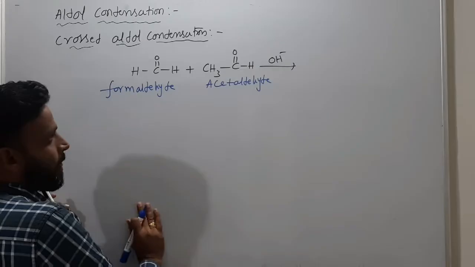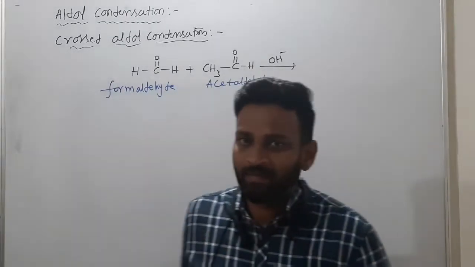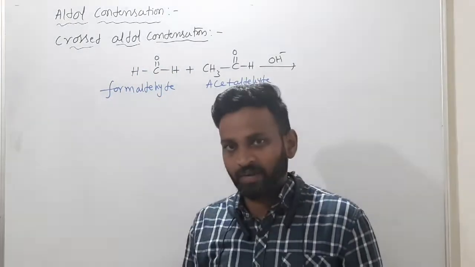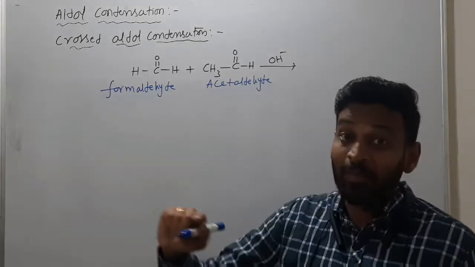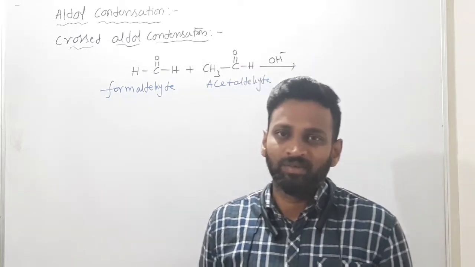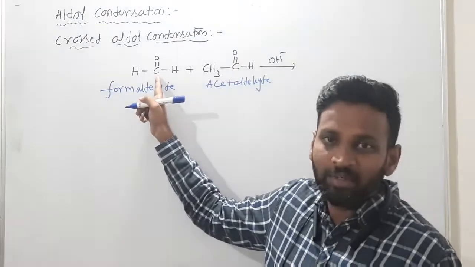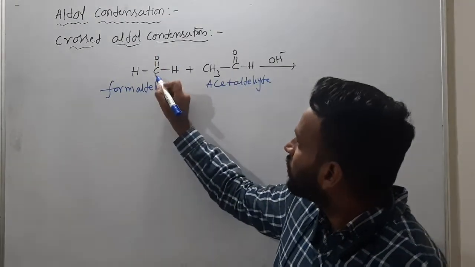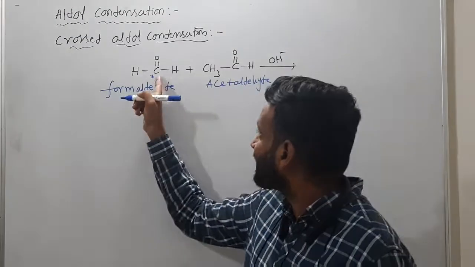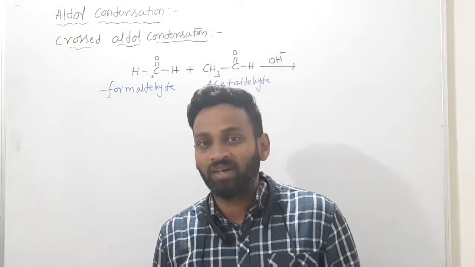Now what happens? This is the aldehyde which doesn't have alpha hydrogen. What are you saying, sir? Hydrogens are there, no? This is one hydrogen and this is another hydrogen. These are hydrogens only, but I am talking about alpha hydrogen. That means an alpha carbon must be present. Where is the alpha carbon? Carbon is present, but this is not alpha. This is the functional group carbon. So C double bond O is our attacking group. So here the attack takes place. Which carbon will attack? Tell me. The alpha carbon, which lost alpha hydrogen.